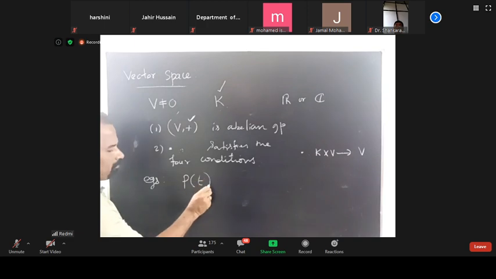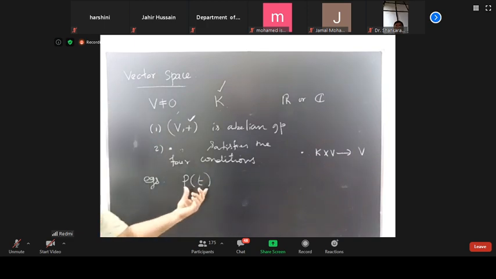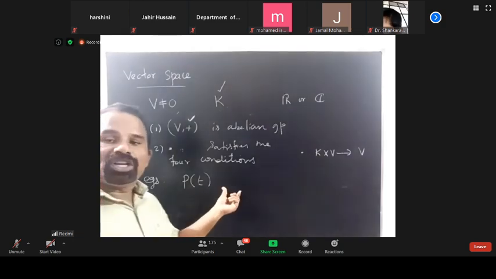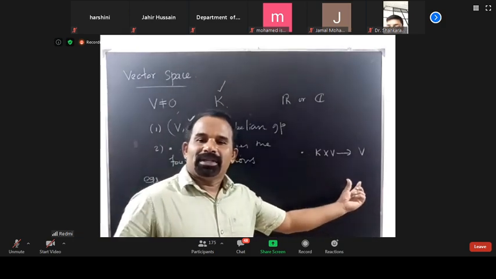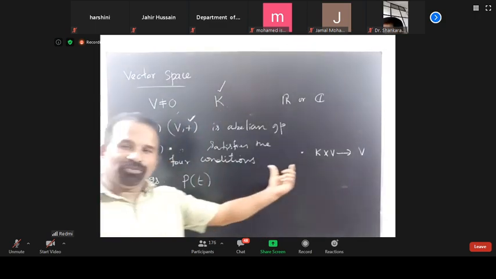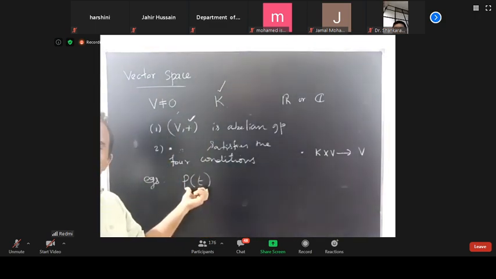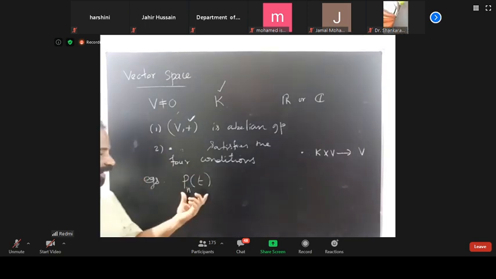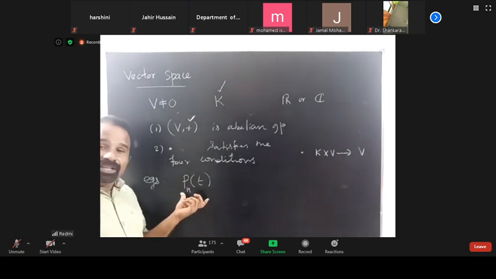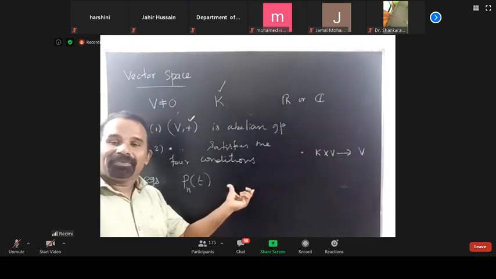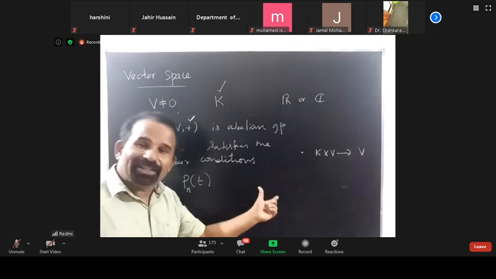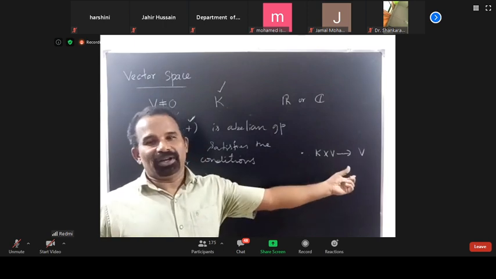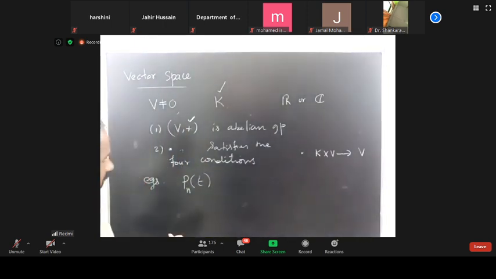P of T, the collection of all polynomials with coefficients from F. The collection of all polynomials with coefficients from F is also an example of a vector space. Similarly, Pn of T is also a collection of polynomials of degree less than or equal to n. This is again a vector space over a field R. Okay, over a field R.